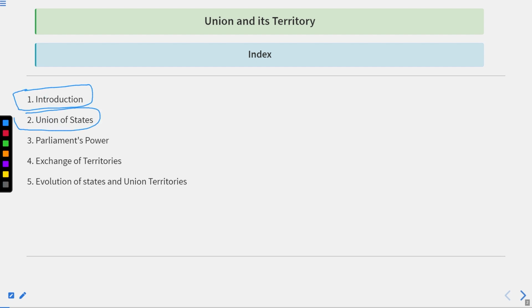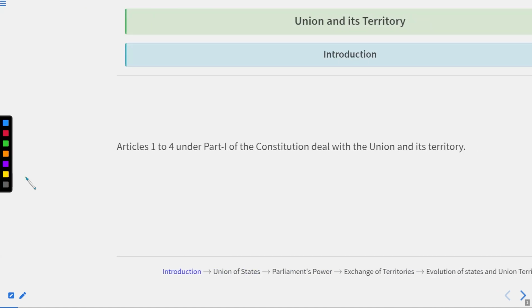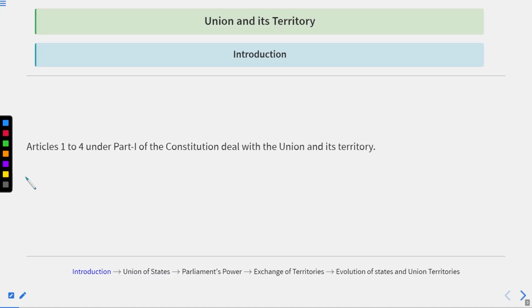Thereafter, we will see the union of states. Thereafter, we will see the parliament's power, then the exchange of territories, which we have done so far, and the evolution of states and the union territories. So these are the five main headings we are going to learn about in the series of union and its territories. All right, so please pay attention here. Why? Because this is an important topic from the examination point of view.